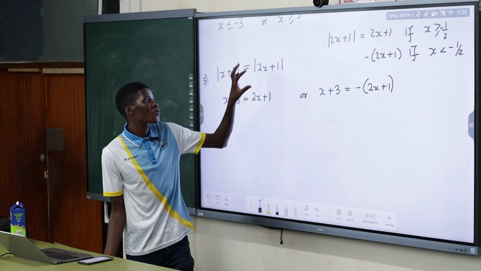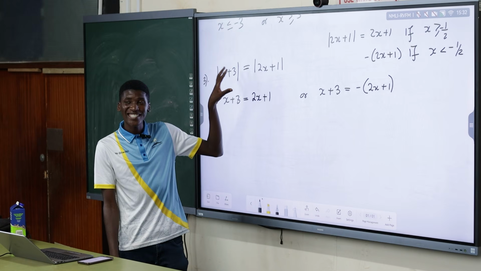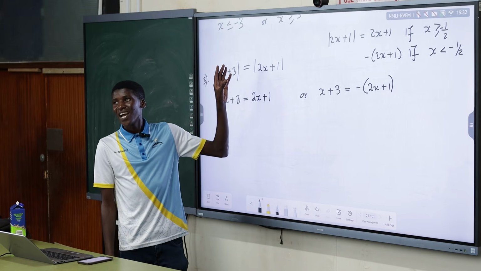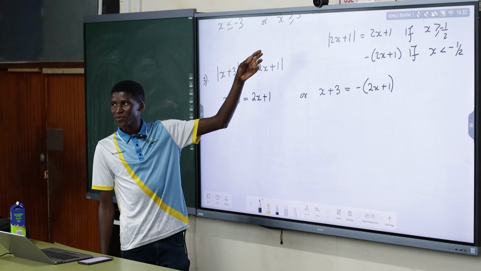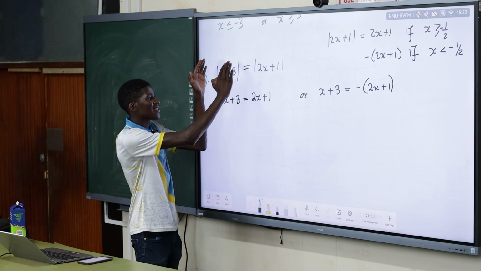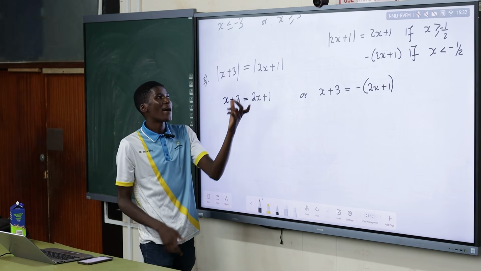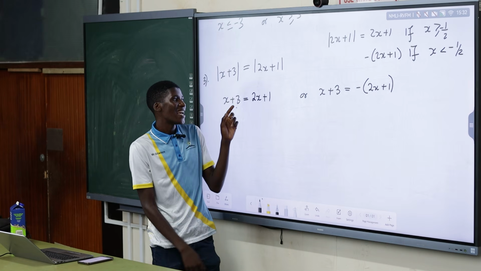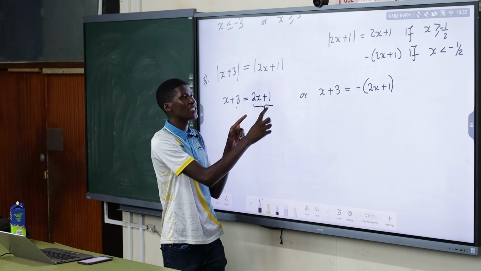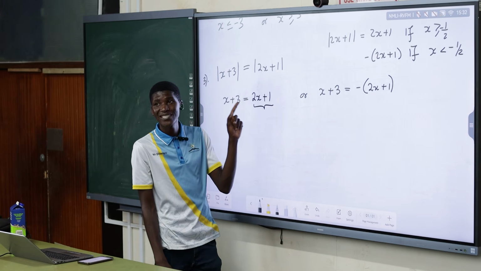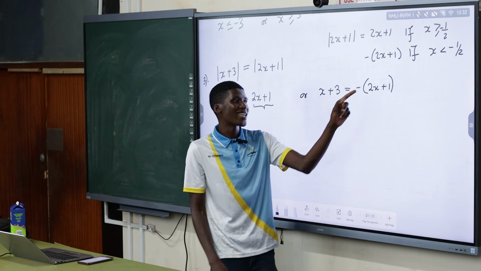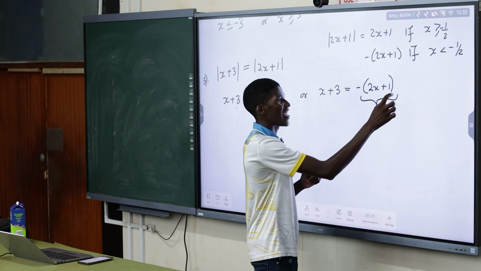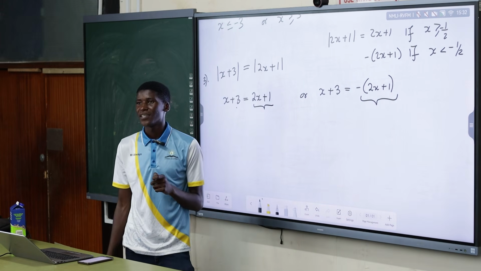So you know this one is optional. Then you just ignore it, keep it constant. Or you can choose the other one, you still get the same answer. Choose the x plus 3 and drop it as it is. But this 2x plus 1, as I equate it to this x plus 3, I will equate the first option, where x is greater or equal to negative half. Then I equate the second option, x is less or equal to negative half. Then I solve.